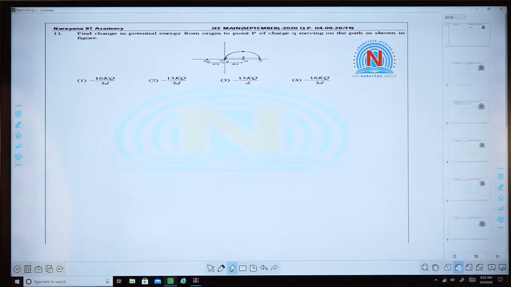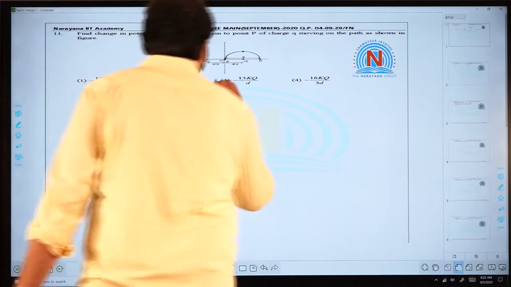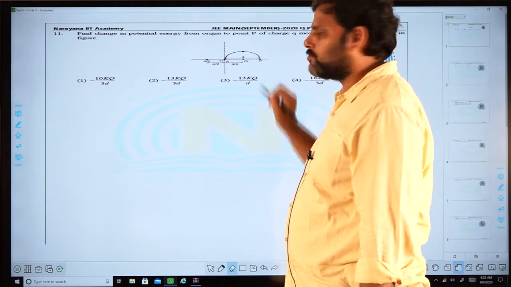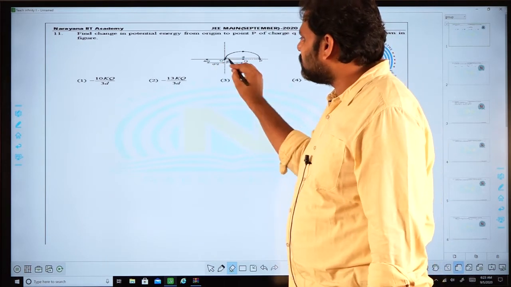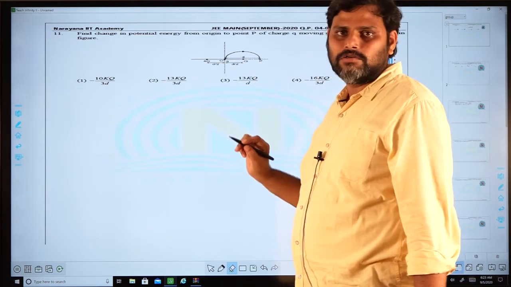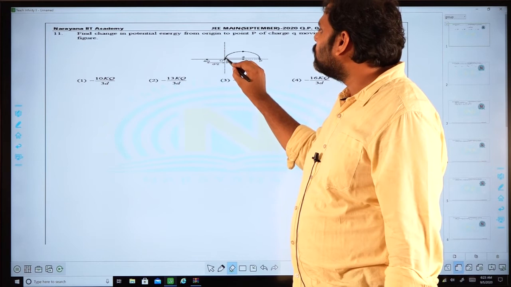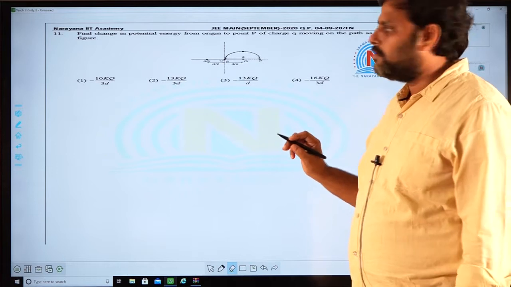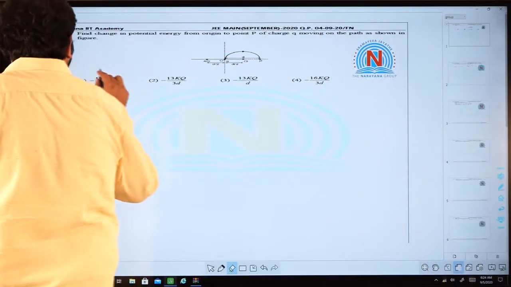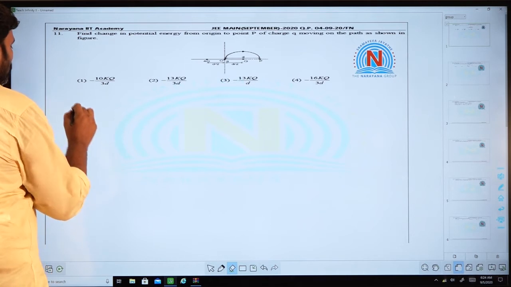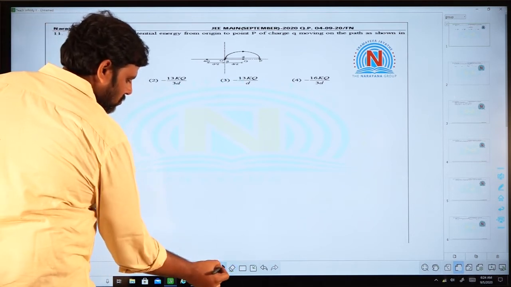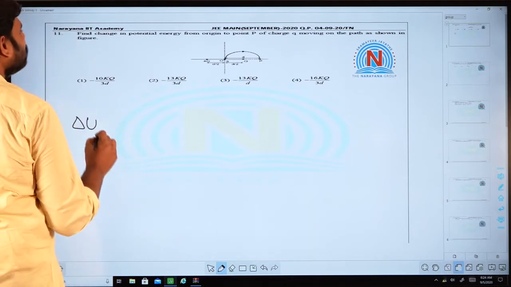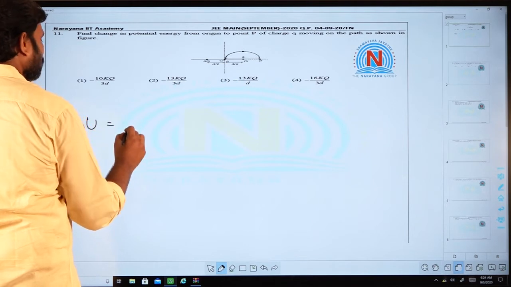Welcome to physics part 2. In this question you are given two charges 4q and minus q, which are kept at a distance d by 2 on either side of the origin, and a point charge small q is moved from point O to point P along a semicircular path, and you are asked to calculate the change in potential energy of this system.